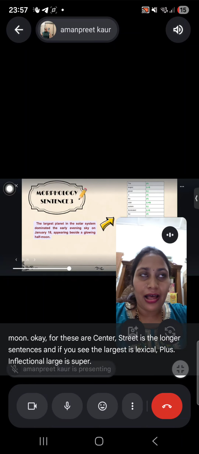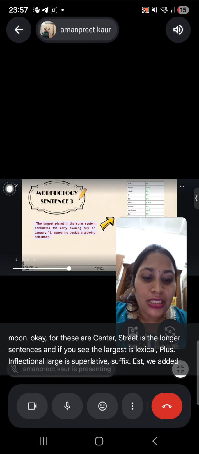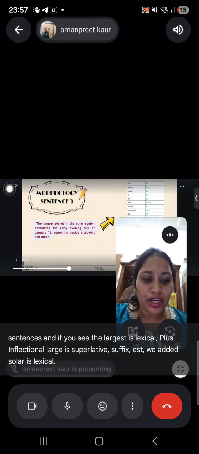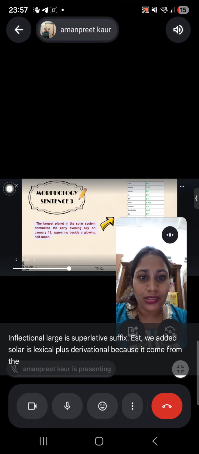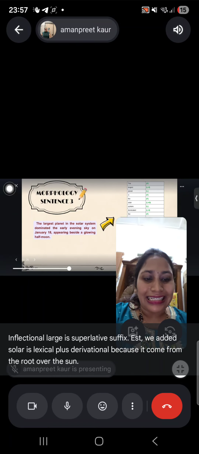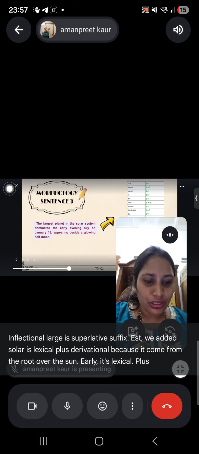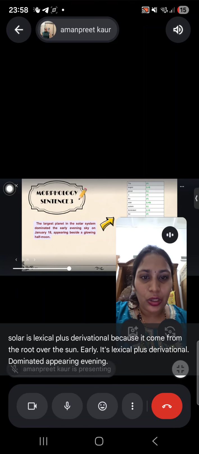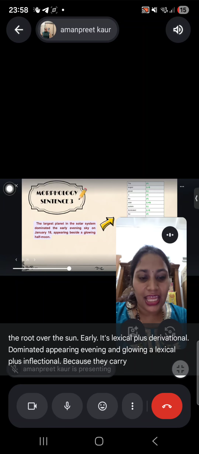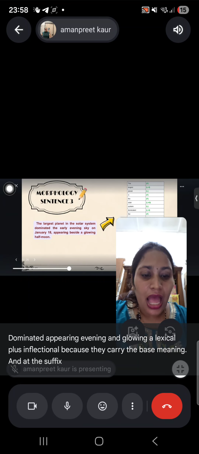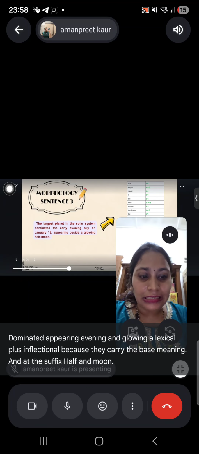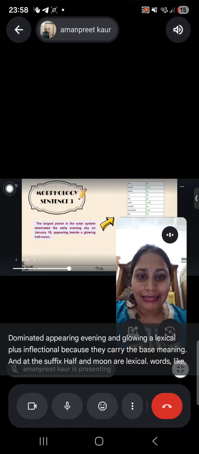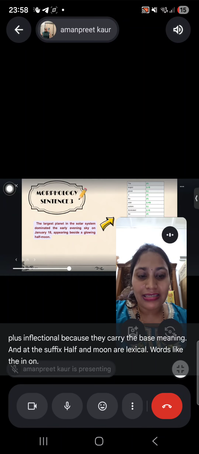Large has the superlative suffix -est that we added. Solar is lexical plus derivational because it comes from the root of the sun. Early is lexical plus derivational. Dominated, appearing, evening, and glowing are lexical plus inflectional because they carry the base meaning and add a suffix. Half and moon are lexical. Words like the, in, on, beside are all functional.